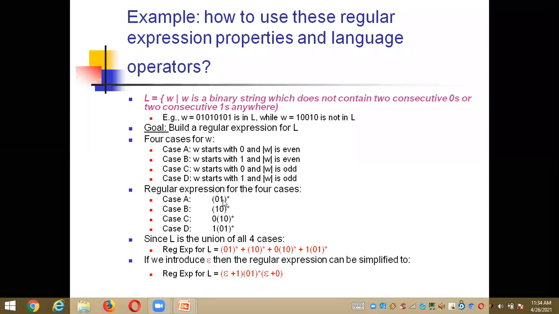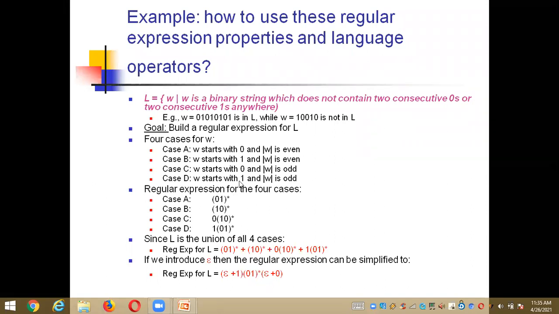Or if it is 01, that means it starts with a 0, but the length should be even. So here it should start with a 0, then I am putting 0, and after 1 then I am putting a whole star. That means for the even lengths we need to represent the expressions like this, and whether the string starts with 0 or starts with 1, based on the case we need to write it starting with 0 or starting with 1.